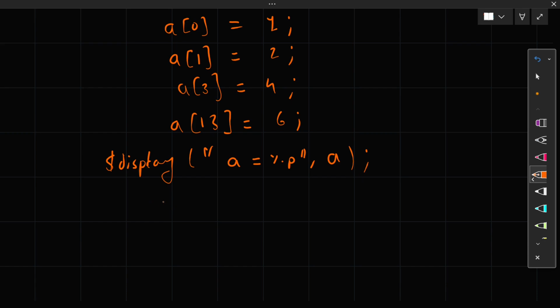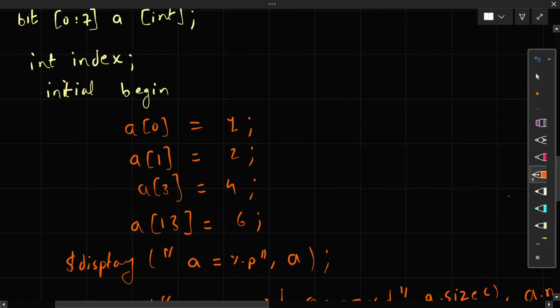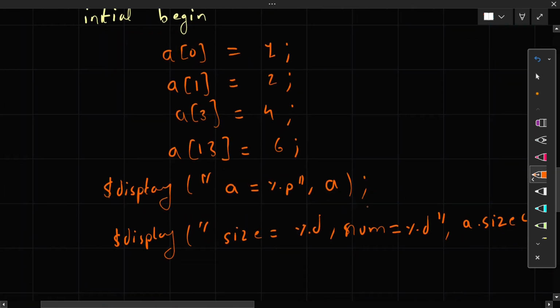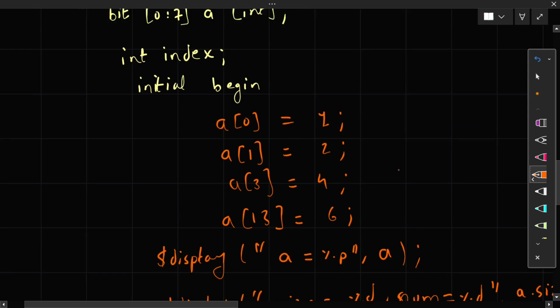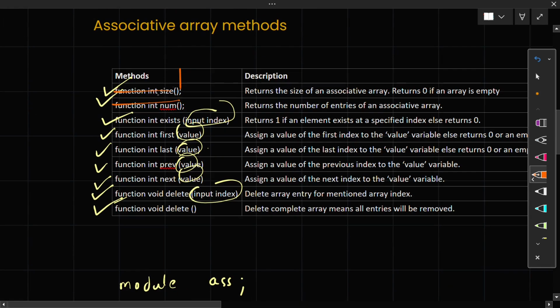Now in $display you can also search for size equal to %d, let's say, and number equal to %d, and here A dot size, this method you can use, and another A dot num, this method you can use. So you will get the number of entries as 4 and the size of the array, whatever it will be. So I have already explained this, so we'll mark it as completed.